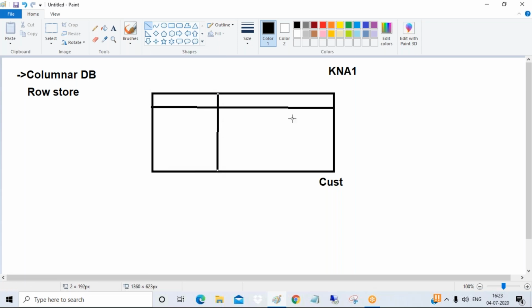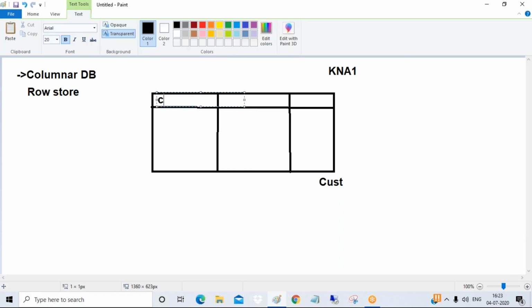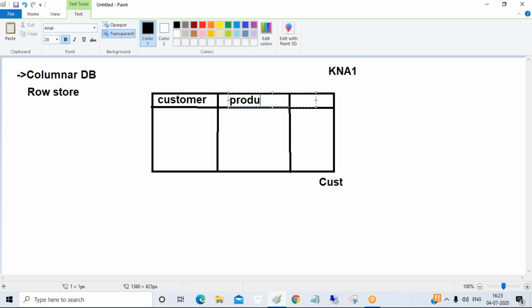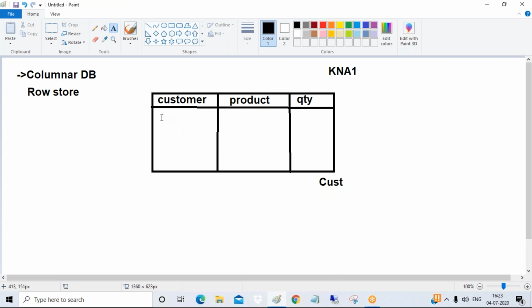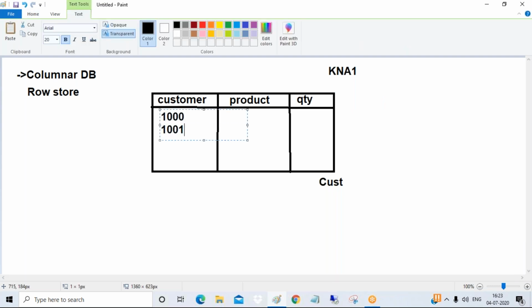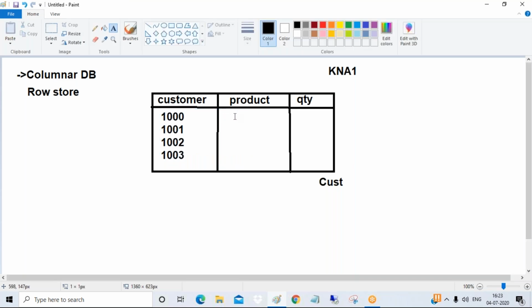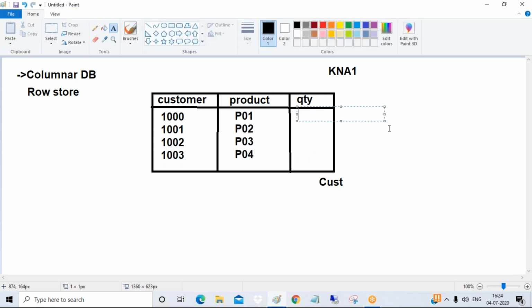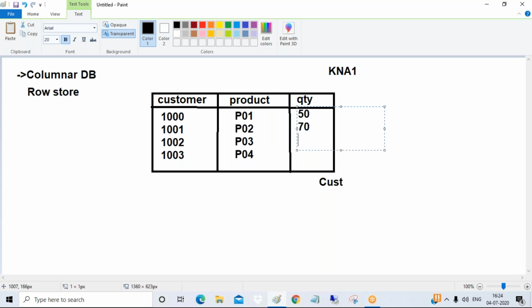So it has 3 fields: customer number, product number, and quantity, guys, product quantity. And under this table, I have some data: customer, blah, blah, blah. Product numbers, say P01, P02, P03, and P04. And we have quantities, say 50, 70, 100, 200.